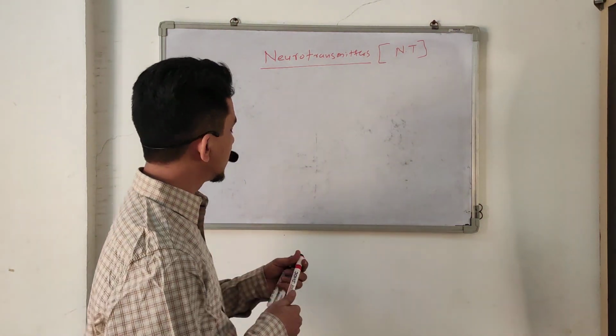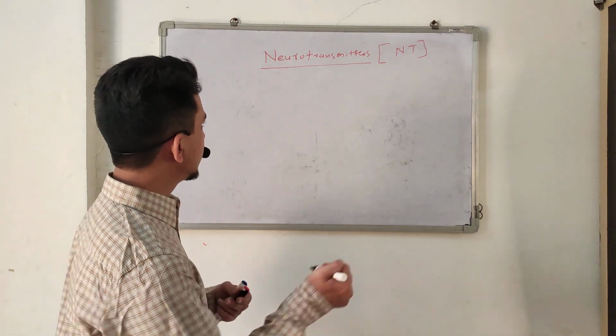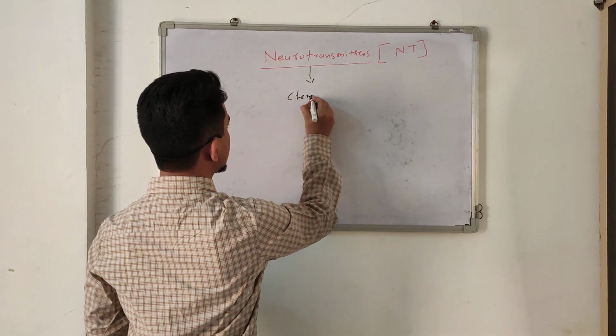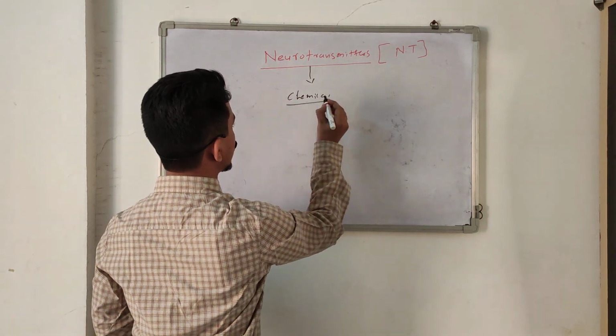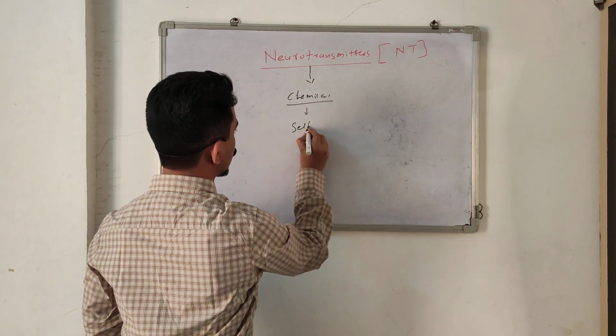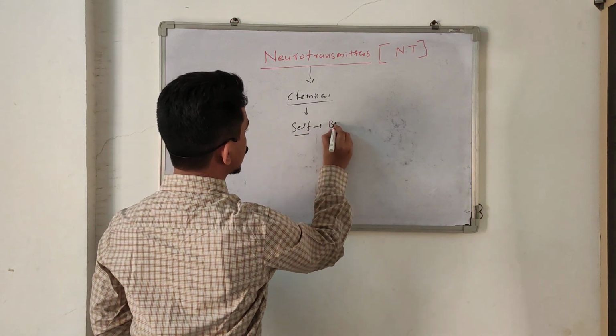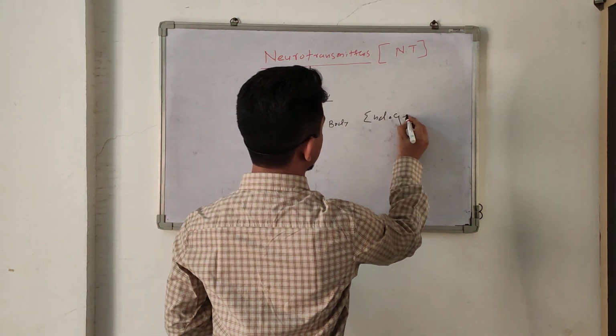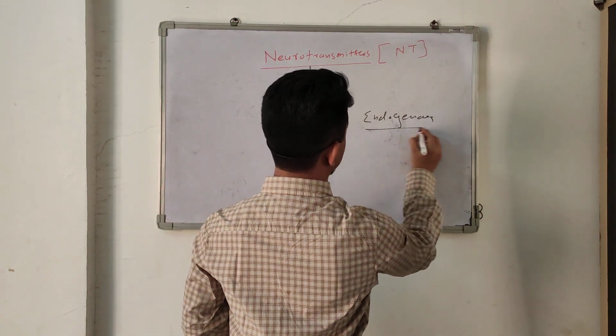So we can say a neurotransmitter is an endogenous chemical. Endogenous means the body makes it itself, so it is called endogenous.